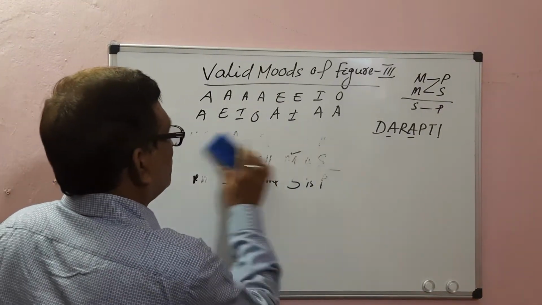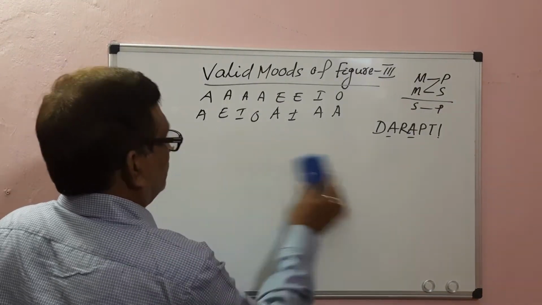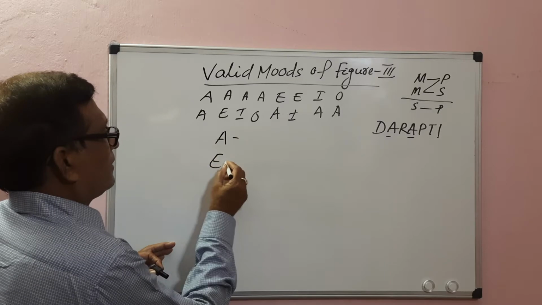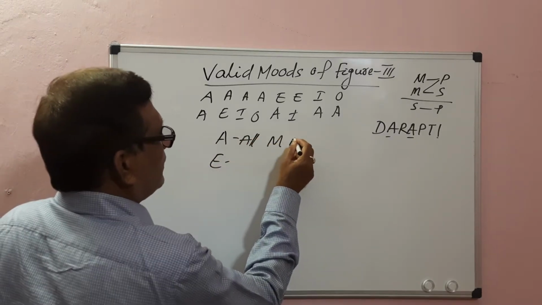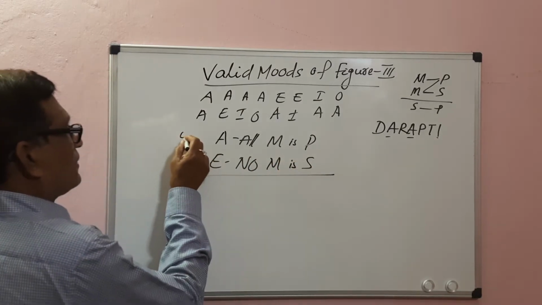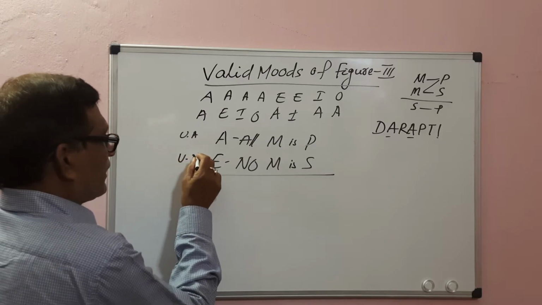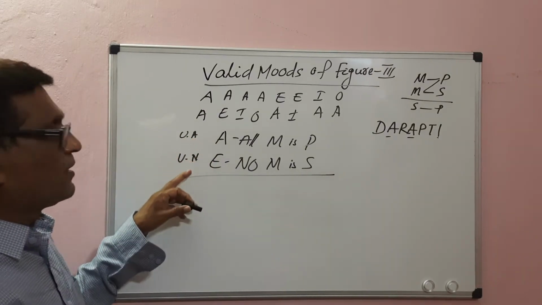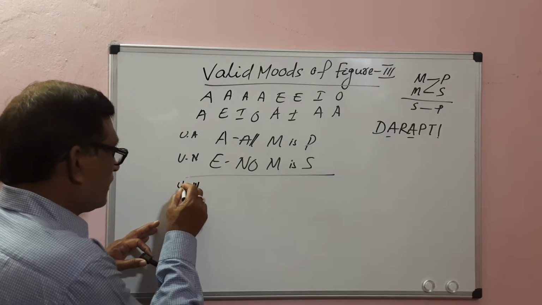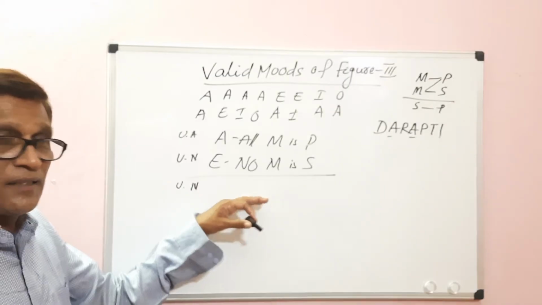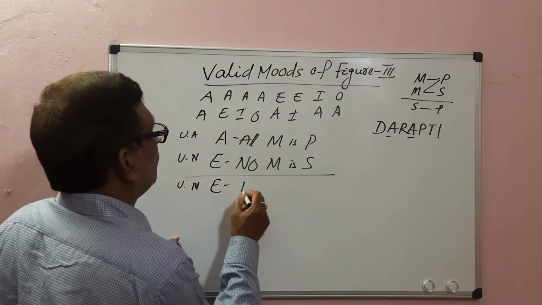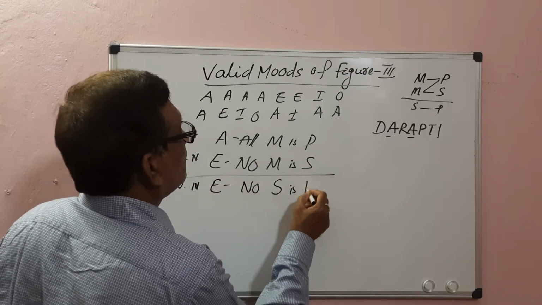Then AE: all M is P, no M is S. The major premise is universal affirmative, the minor premise is universal negative. When one premise is affirmative and one is negative, the conclusion must be negative. Both are universal, so the conclusion must be universal. First we make it universal, and if there is a fallacy, then we make it particular. So first we make it universal negative, that means an E proposition: no S is P.